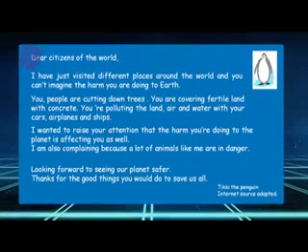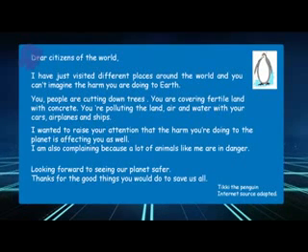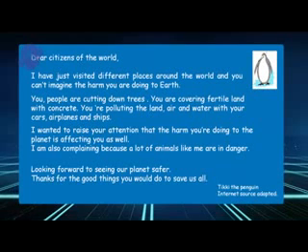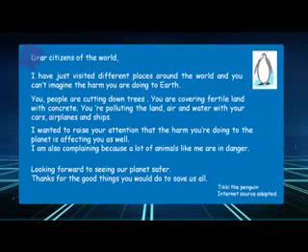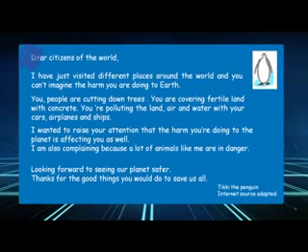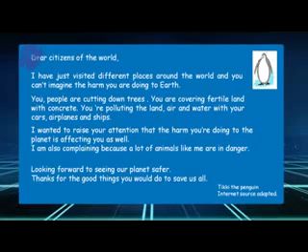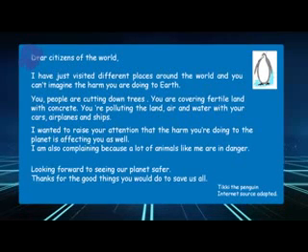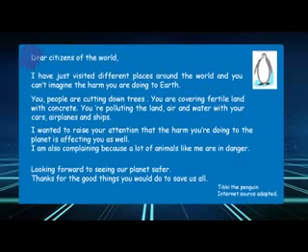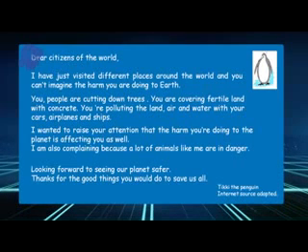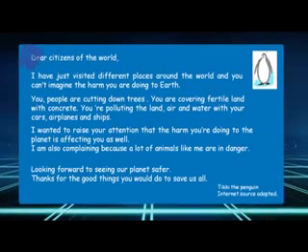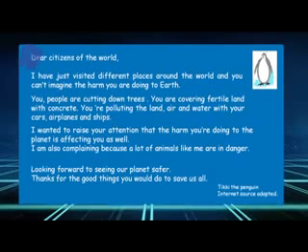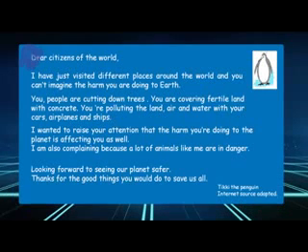Dear citizens of the world, I have just visited different places around the world, and you can't imagine the harm you are doing to Earth. You people are cutting down trees. You are covering fertile land with concrete. You are polluting the land, air and water with your cars, airplanes, and ships. I wanted to raise your attention that the harm you are doing to the planet is affecting you as well.